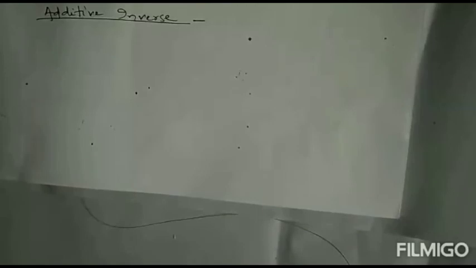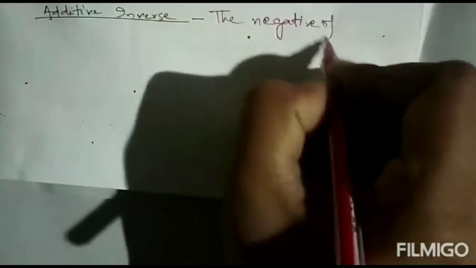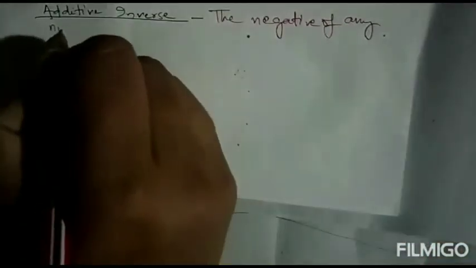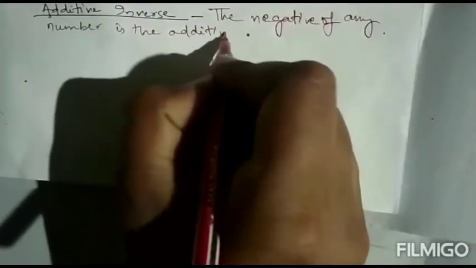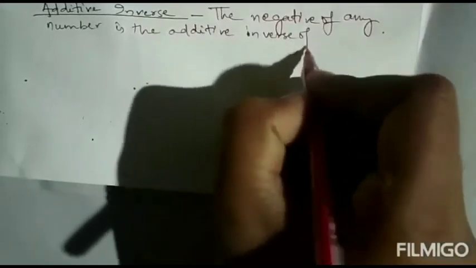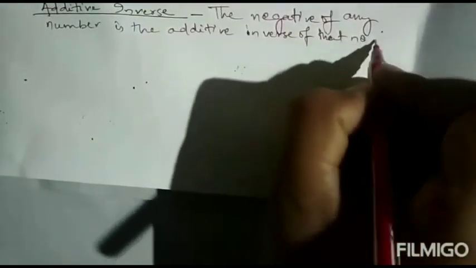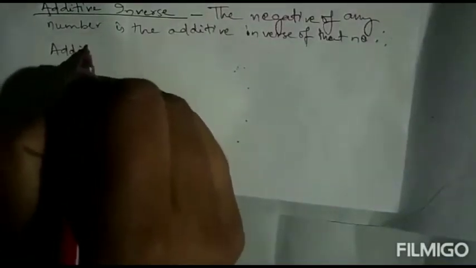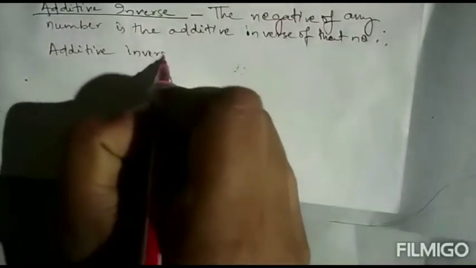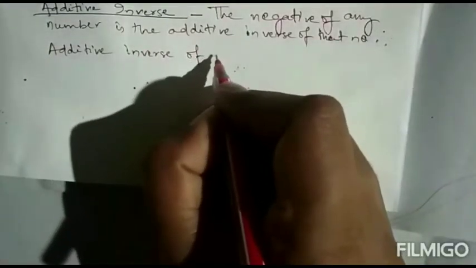One student is asking about additive inverse. So again I am describing what is additive inverse. It means the negative of any number is its additive inverse. We had already discussed that the negative of any number is the additive inverse of that number. So let's take an example, additive inverse of 10.